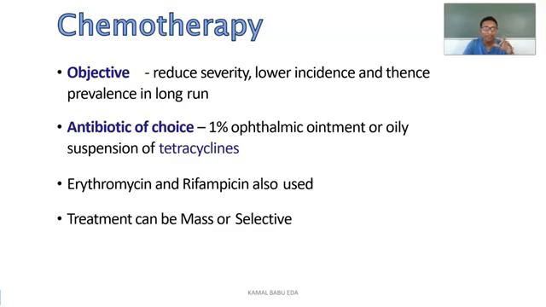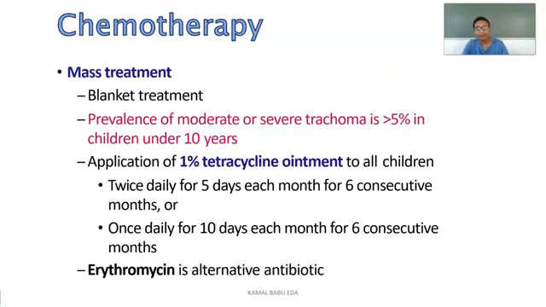The treatment, based on the situation, can be mass treatment or selective treatment. If you see the mass treatment, you can call it blanket treatment also. Here the prevalence of moderate or severe trachoma is more than 5% in children under 10 years of age. So we give mass treatment when the prevalence rate is more than 5% in children under 10 years of age.